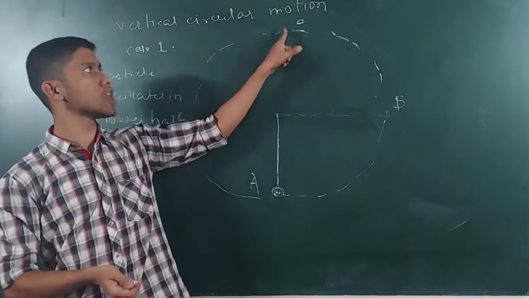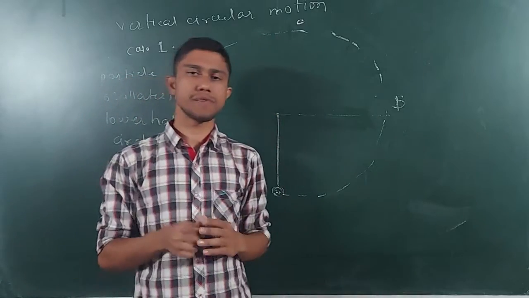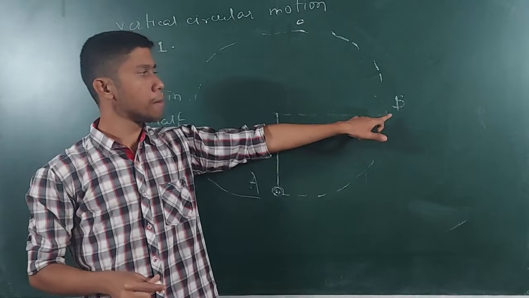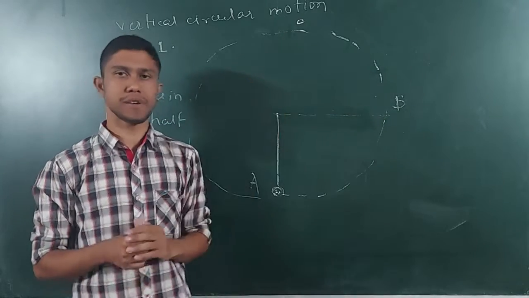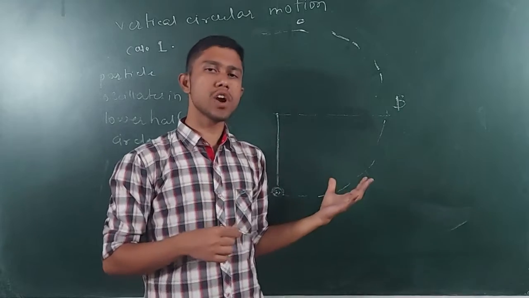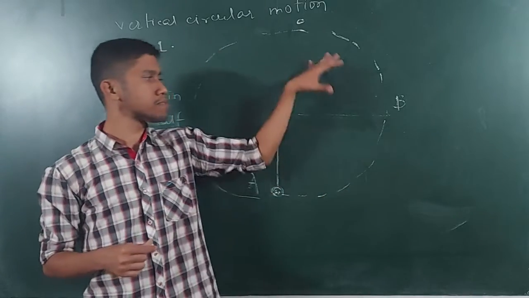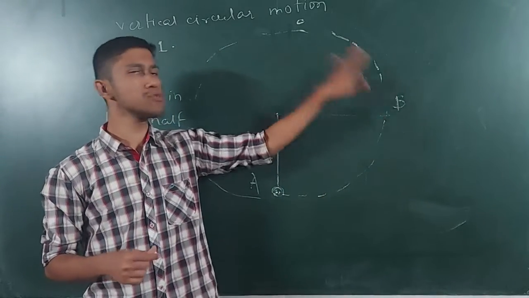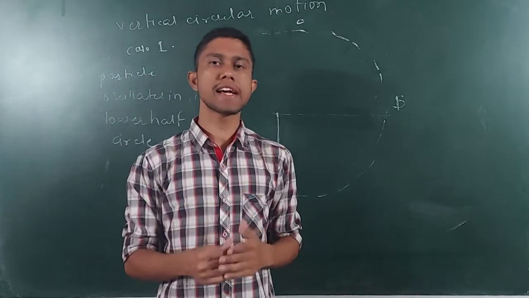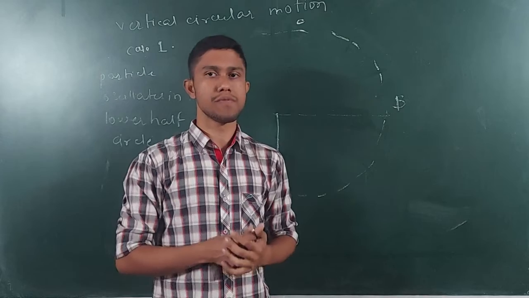So I call the uppermost point C. So the stone when pushed will go between point B and point C. This is the second condition. So what will we call this condition? In this journey from B to C, at some point of time, the velocity of the particle will be 0.